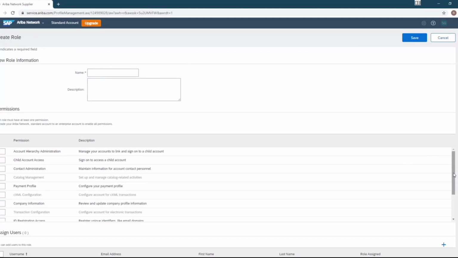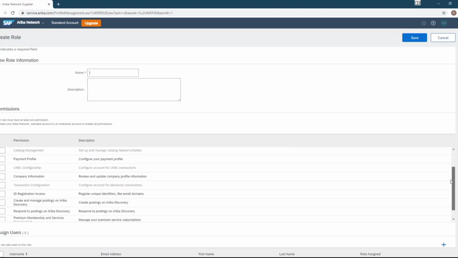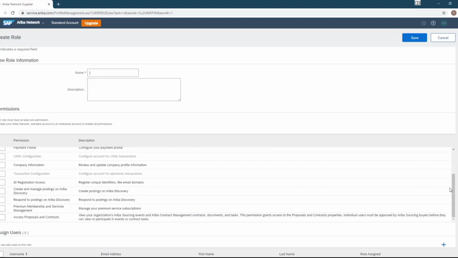And there's all different types of role assignments that you can have. So account hierarchy administration, manage your accounts to link and sign into a child account. Now, this is if you are a huge organization and you may have a subsidiary organization that is your child organization. You can link those, and depending on the individual that you would like to have access to both accounts, you could assign that particular role. Now, one of the most important roles, if you'd like someone to be able to participate in the RFP, is access proposals and contracts.